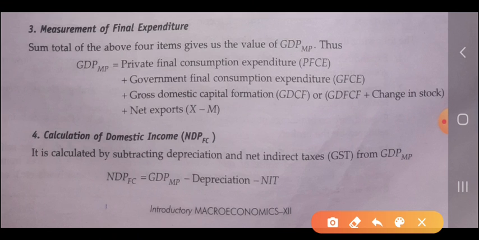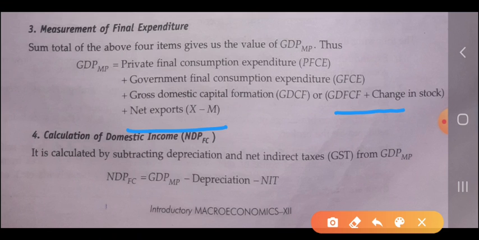Till now you are able to understand that from the expenditure method we get the value of the GDP MP. So GDP MP equal to private final consumption expenditure plus government final consumption expenditure plus gross domestic capital formation or gross domestic fixed capital formation plus change in stock plus net export. So we get the value of the GDP at the market price.